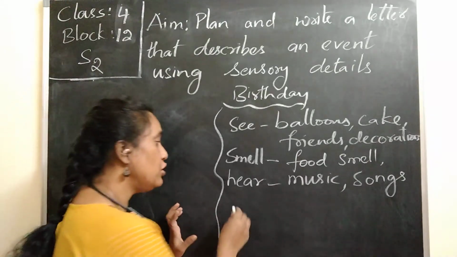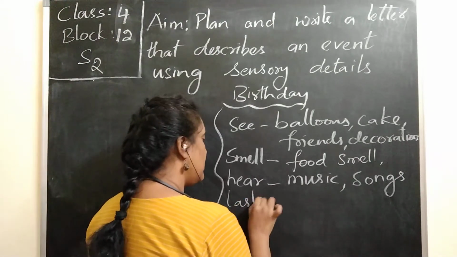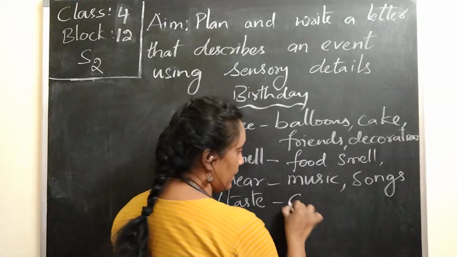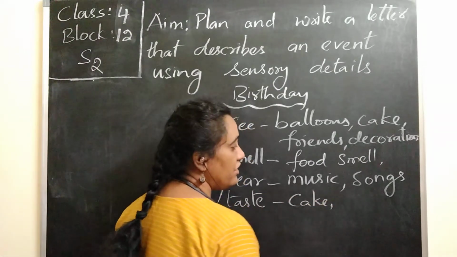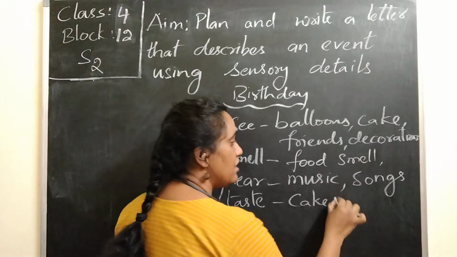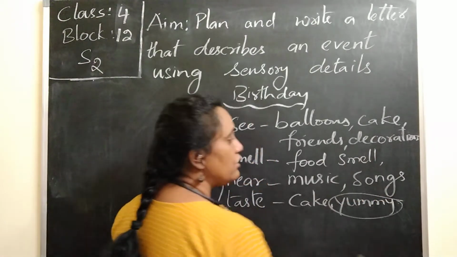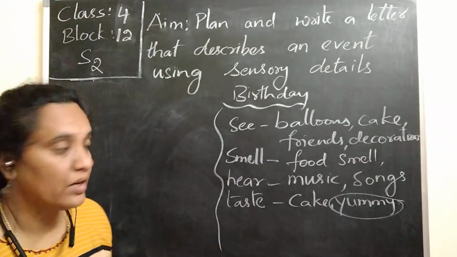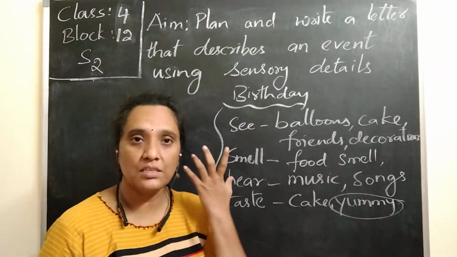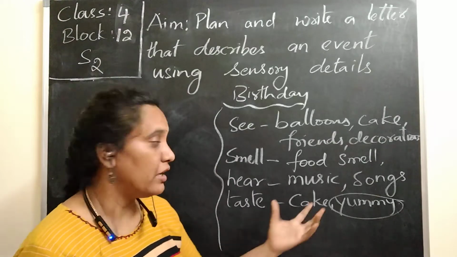Now, what did you taste? Normally you can say I tasted a cake, it's really delicious, yummy. You can use words like yummy and tasty, which show that you tasted. So everything that is audible to you, you can write.